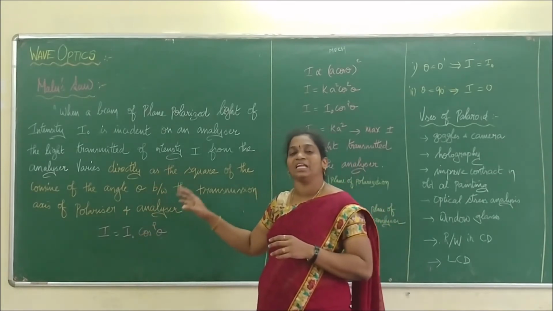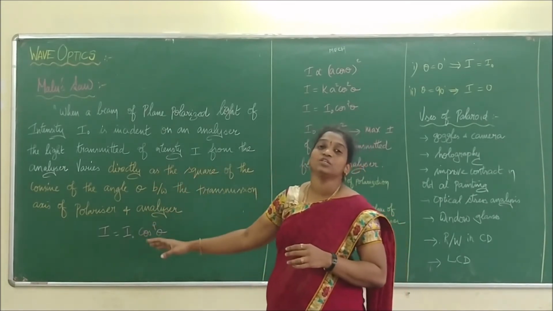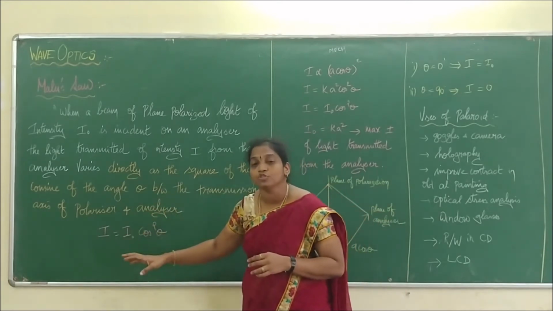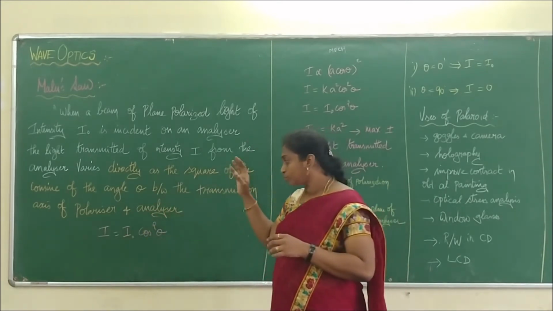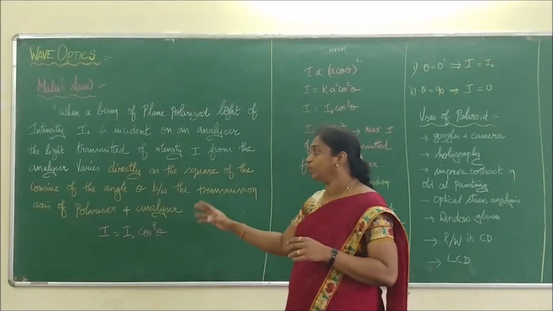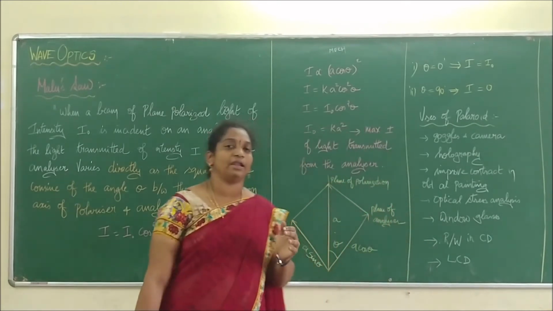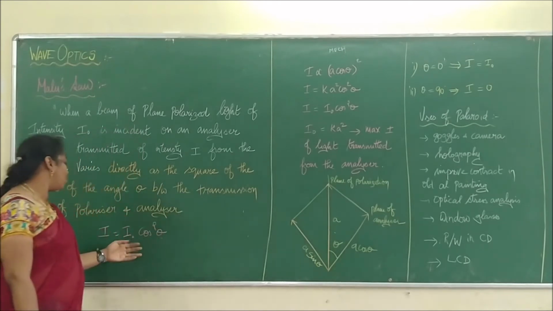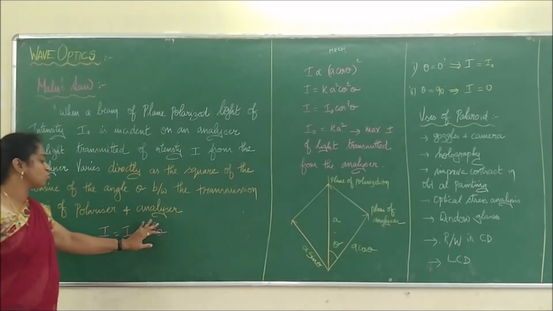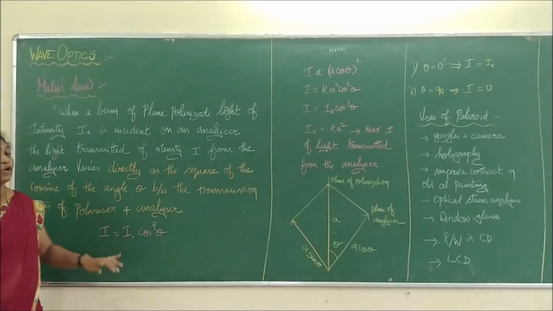Malus law. From that it clearly proves that the intensity from the analyzer is directly proportional to the square of the cosine of the angle between the transmission axes of what? The polarizer and the analyzer. So the formula is I equals I naught cos squared theta. So we are going to prove that, right?